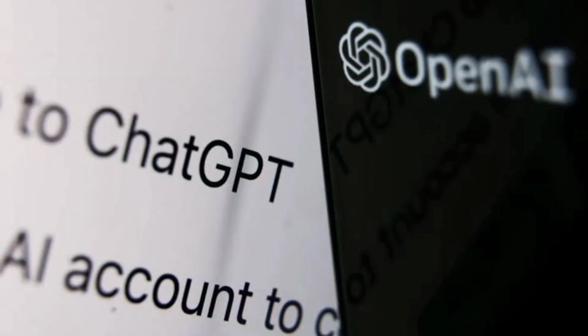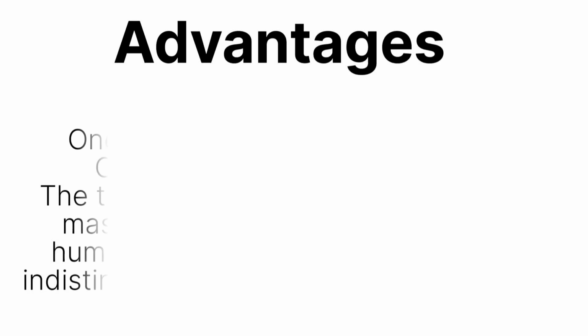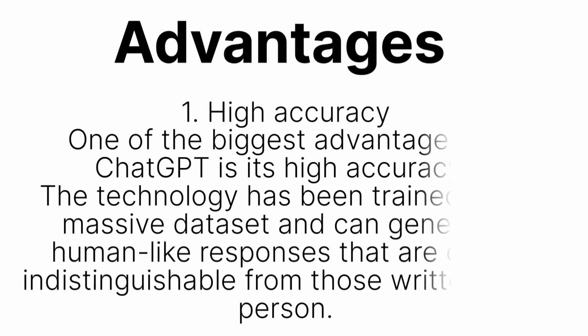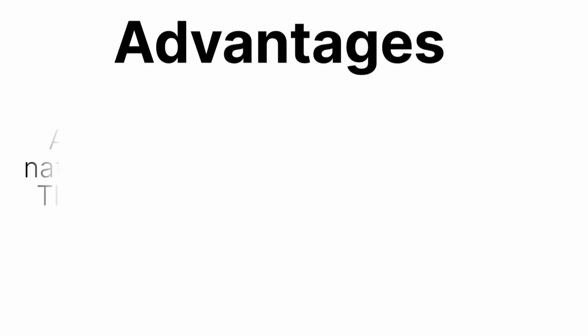Advantages and limitations of ChatGPT. Advantages. 1. High accuracy. One of the biggest advantages of ChatGPT is its high accuracy. The technology has been trained on a massive dataset and can generate human-like responses that are often indistinguishable from those written by a person.